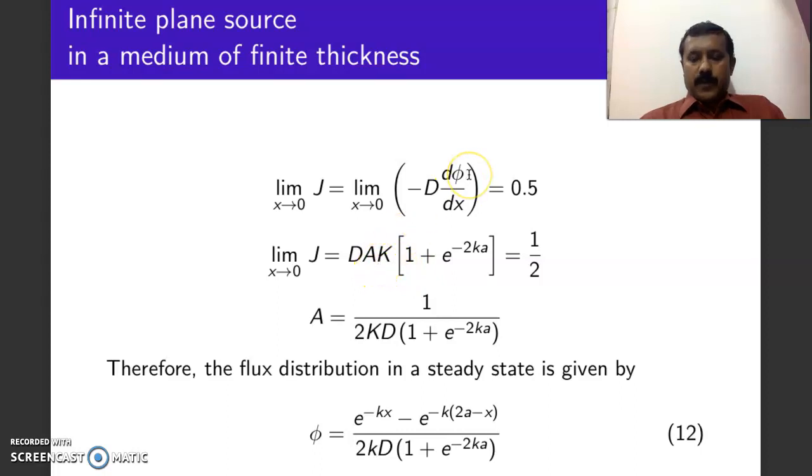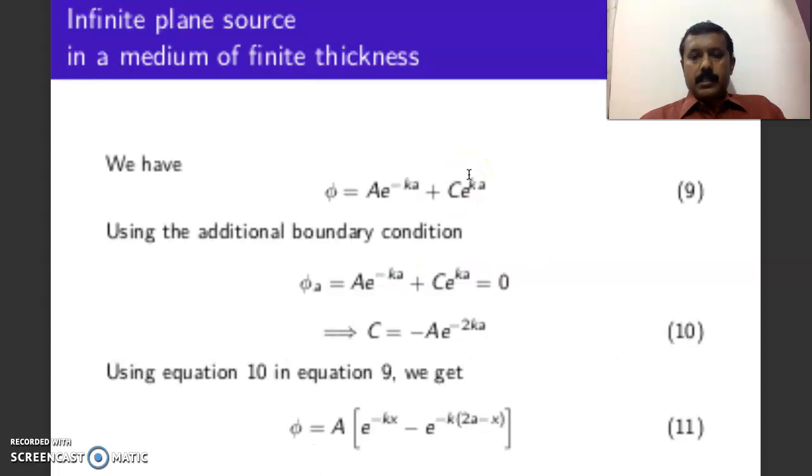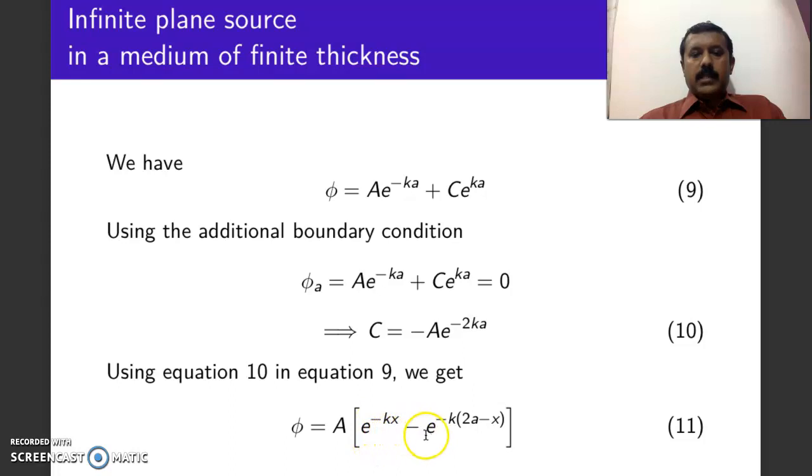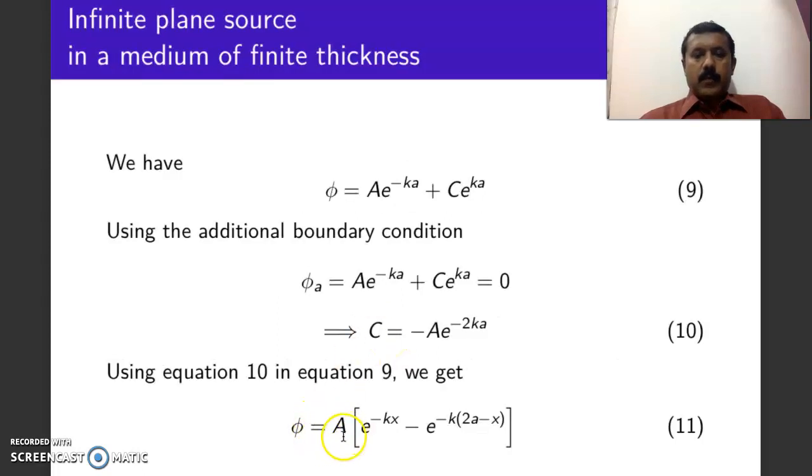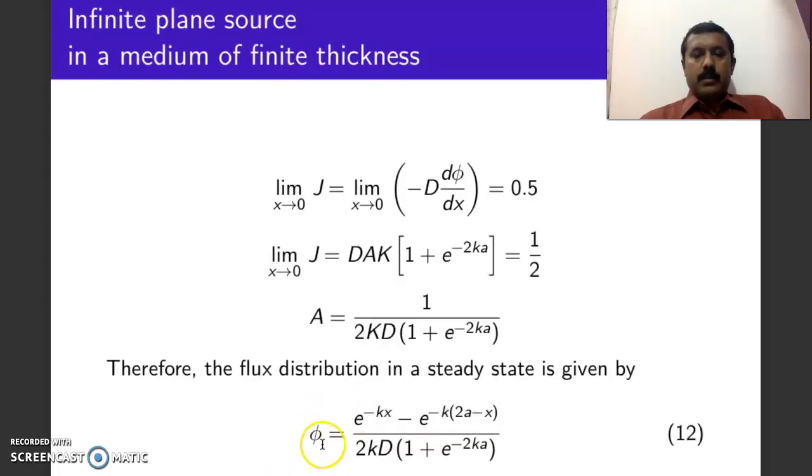If you substitute for the flux A e to the power of minus Kx minus e to the power of minus K into (2a minus x), and simplify, we get A equal to 1 by 2KD into 1 plus e to the power of minus 2Ka. Therefore, the flux distribution in steady state, if you put for A, will be given by equation 12.